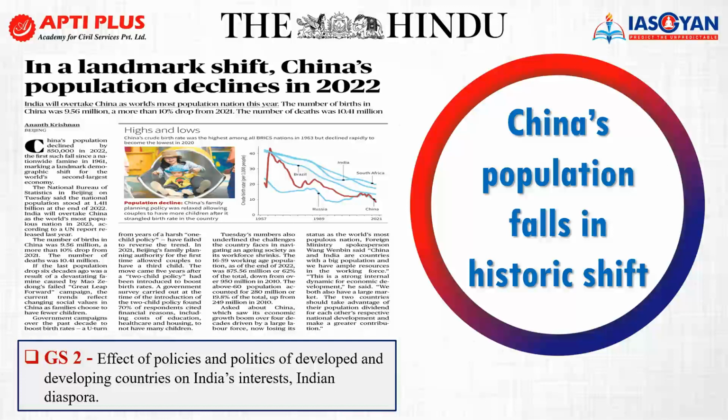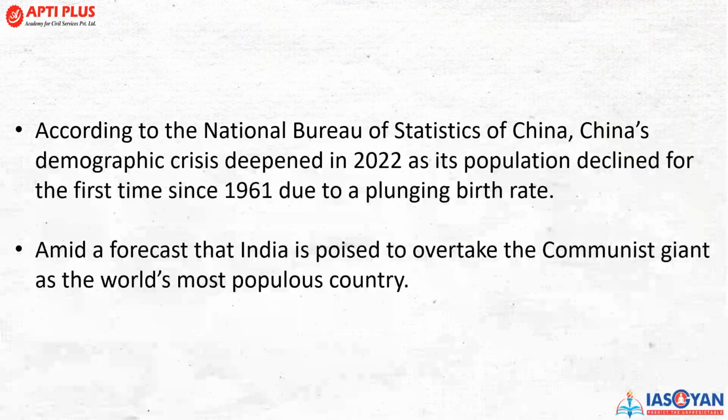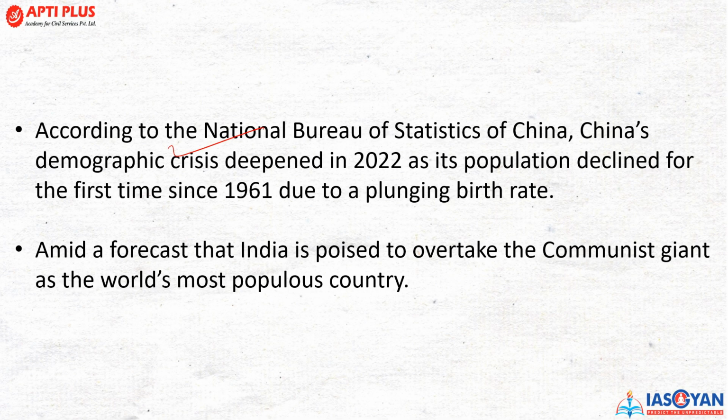Moving to the other news, China's population falls in a historic shift, something important for General Studies Paper 2 under the subtopic, the effect of policies and politics of developed and developing countries on India's interests and India's diaspora. According to the National Bureau of Statistics of China, China's demographic crisis deepened in 2022. Its population has declined for the first time since 1961 due to plunging births. The birth rate is declining to a large extent in China. Amid the forecast, India is poised to overtake the communist giant, China, as the world's most populous country.